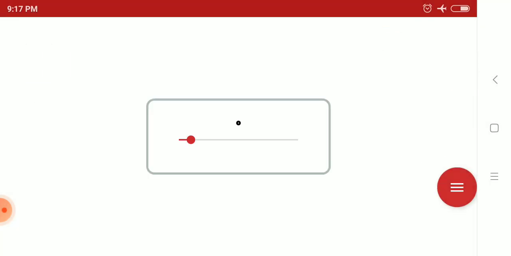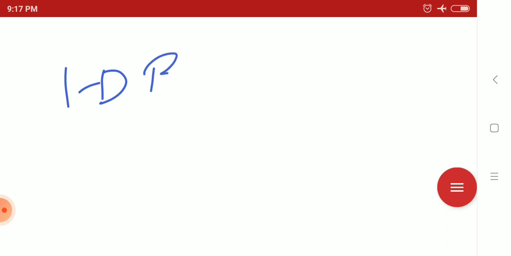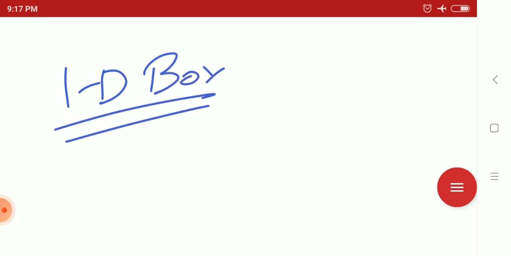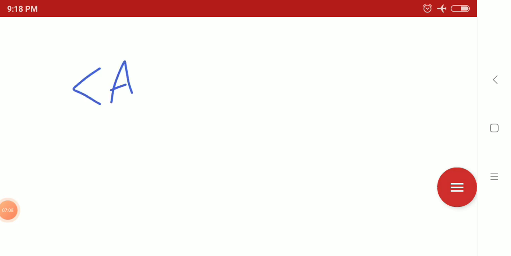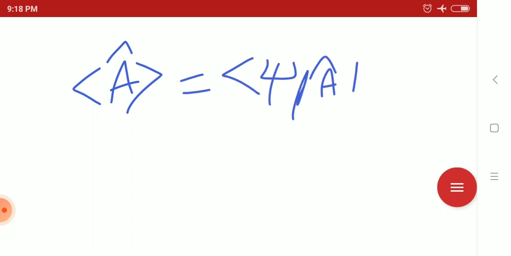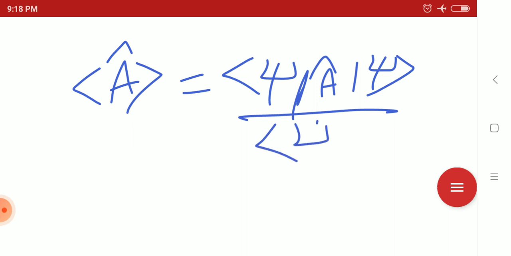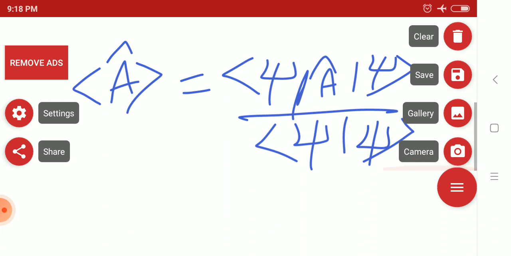So let's take an example of how to find the expectation value of an operator. In our previous video we discussed the 1D box, and now let us discuss the symmetric 1D box. But before discussing that example, we will discuss another mathematical format of the expectation value of an operator. We have discussed that the operator expectation value can be represented as bra psi A ket psi, and in another way it can be written in probability format.